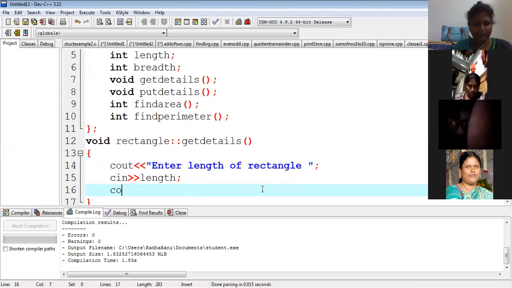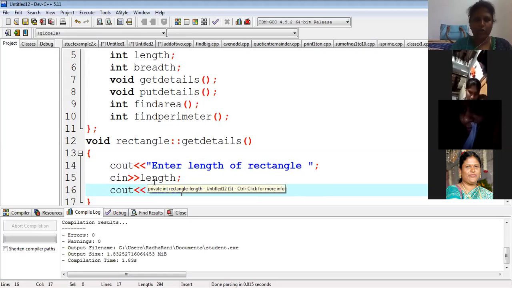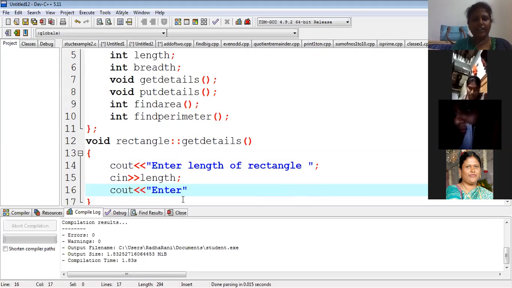Similarly, cout. Can we give the value for the length? It will be taken at runtime. That is cin. Cin means it will read at the time of execution. It may be 10, 20, 30, whatever you wish. If I give it here only, it is compile time input. If I give it at run, then it is called runtime input. Input can be given in two ways, compile time or runtime. Generally we prefer runtime because it will be more generalized input. Enter breadth of the rectangle.